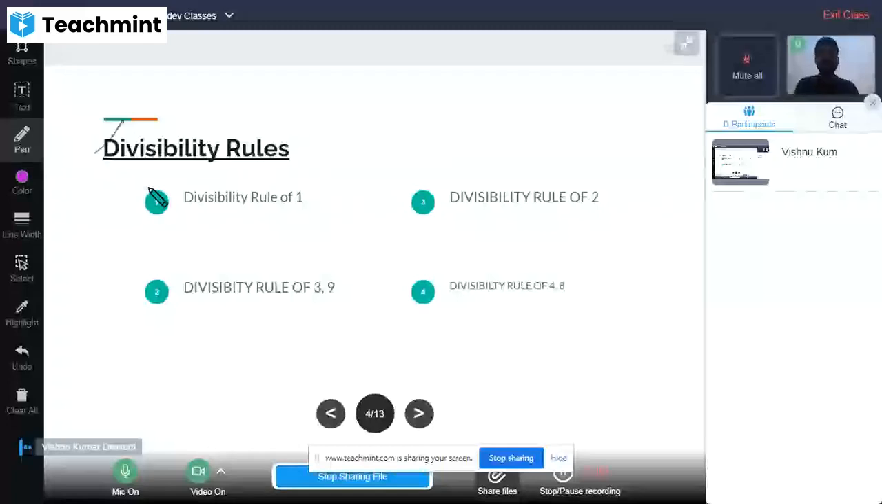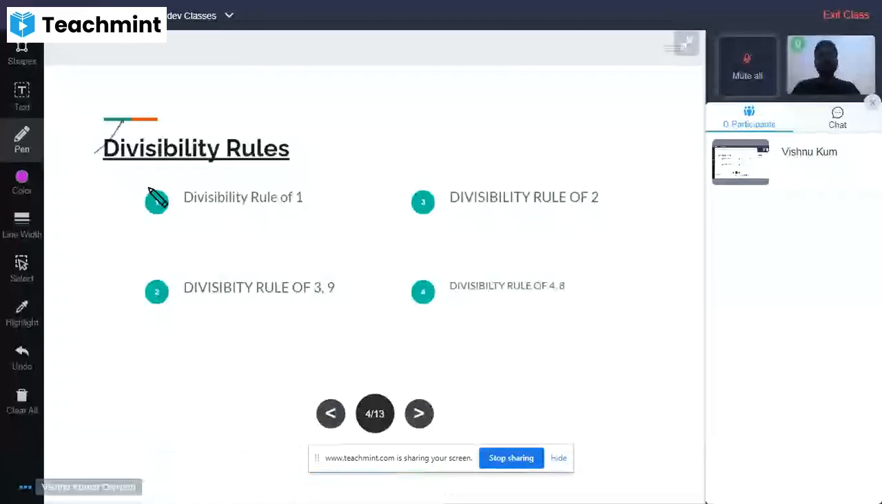What are divisibility rules? The rules which are used in the division of any numbers are called divisibility rules or the rules of division. All right.